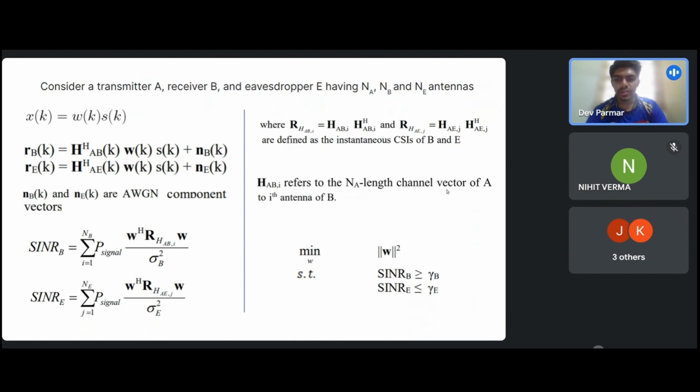Now, by solving this optimization, we obtain the optimal beamforming weight W that achieves the best trade-off between transmit power minimization and satisfying the SNR constraints for legitimate communication and eavesdropper degradation.